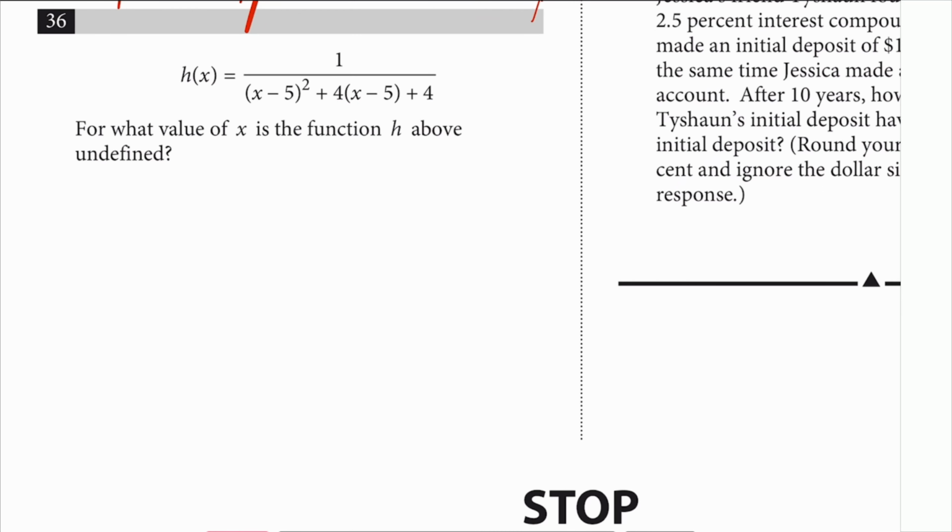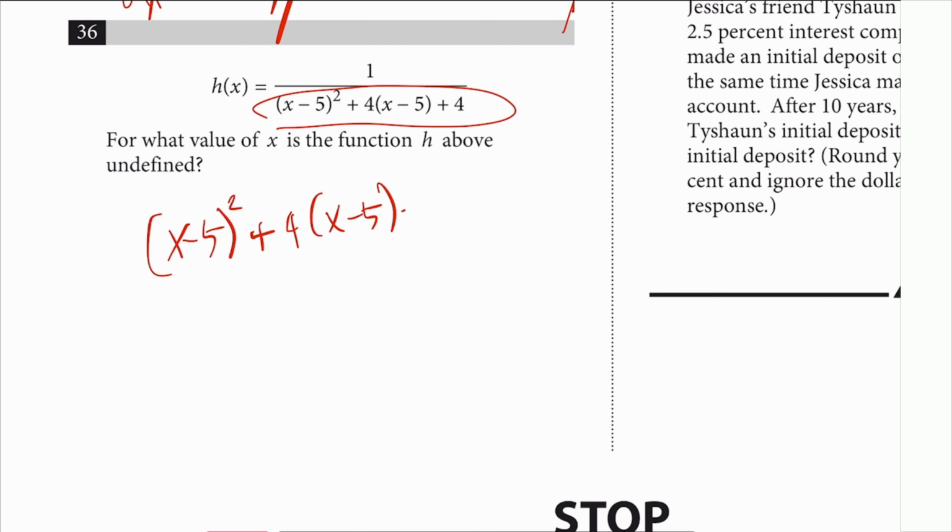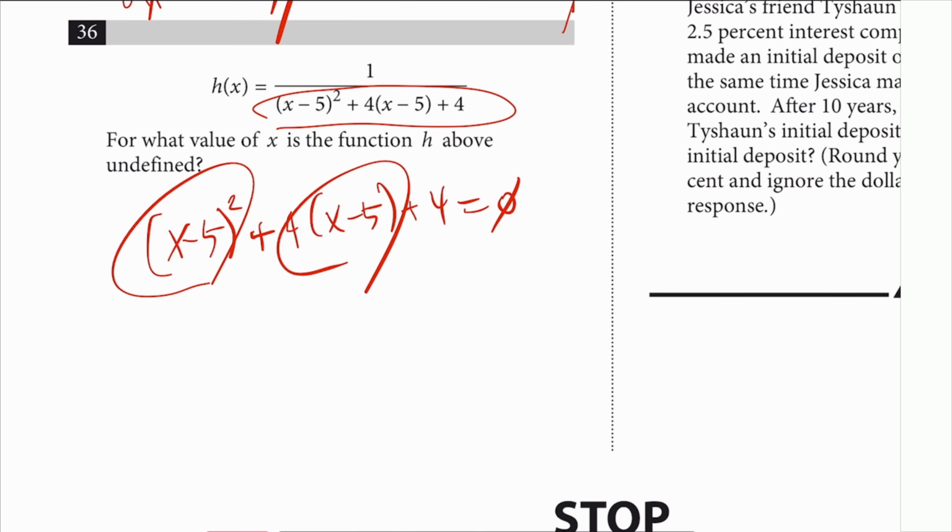Number 36. For what value of x is the function undefined? Undefined means you get 0 on the bottom. So just grab that and set it equal to 0. (x minus 5) squared plus 4 times (x minus 5) plus 4 is equal to 0. By the way, if you actually FOIL this and distribute it, you're actually a noob, because that's not how you're supposed to do it.